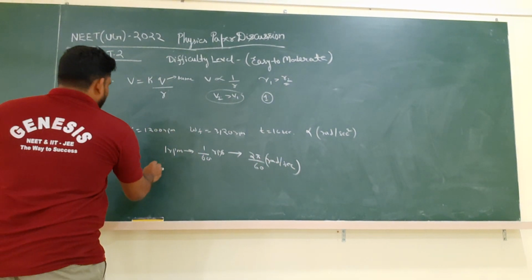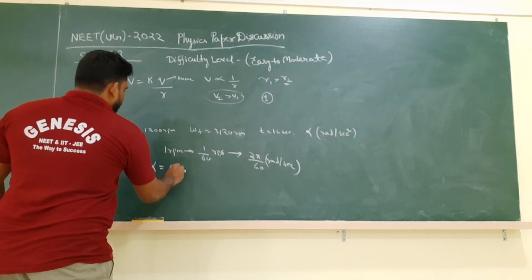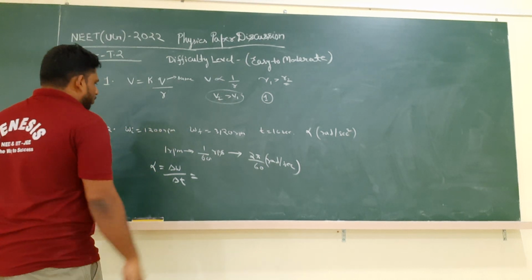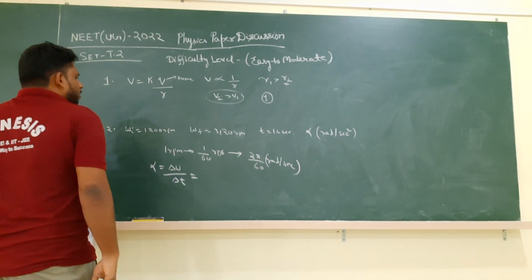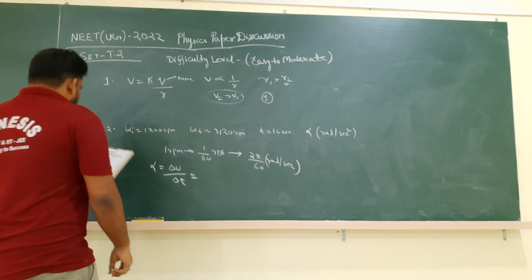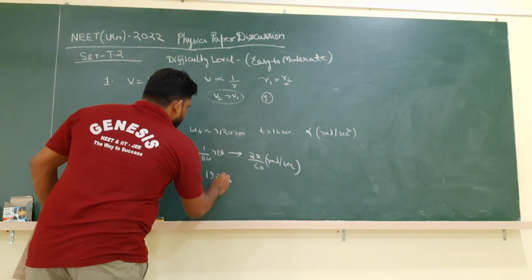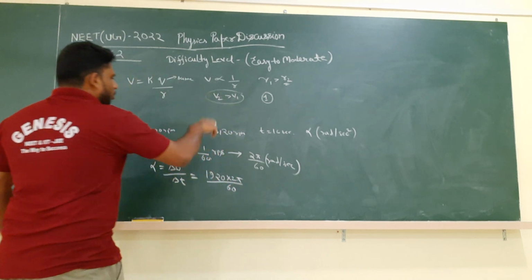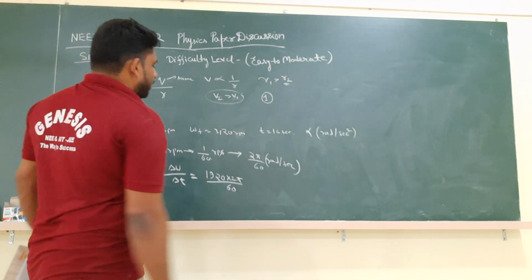So therefore what is alpha? Alpha is delta omega by delta t, that is final minus initial angular velocity. Final minus initial, when we do 3120 minus 1200, we will get 1920 into 2 pi divided by 60 in order to convert its units from rotation per minute to radian per second.